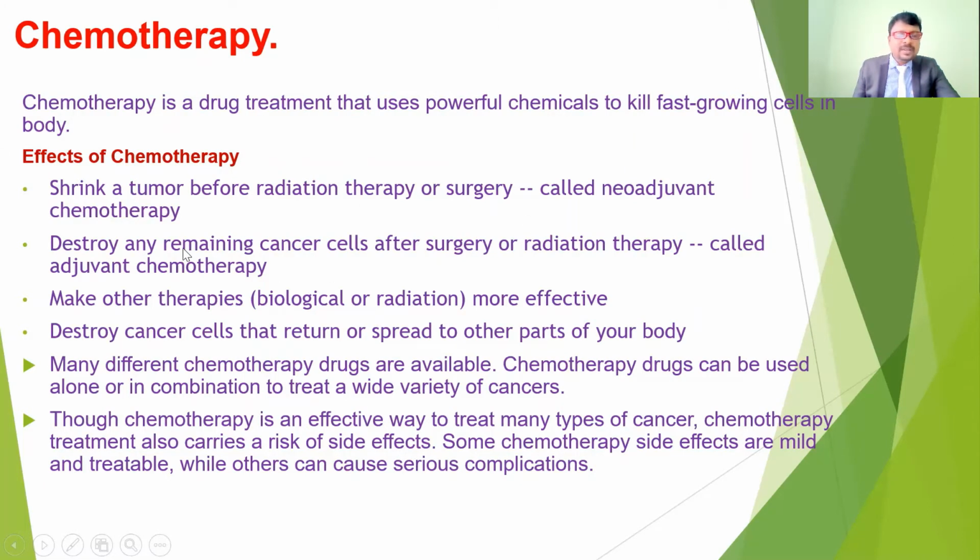Or in case of destroying any remaining cancer cells after the surgery and radiation therapy, this is called adjuvant chemotherapy. That means after the surgical procedure and after the radiotherapy, if any remaining cells are there, the treatment to kill the remaining cells and stop their growth is called adjuvant chemotherapy.